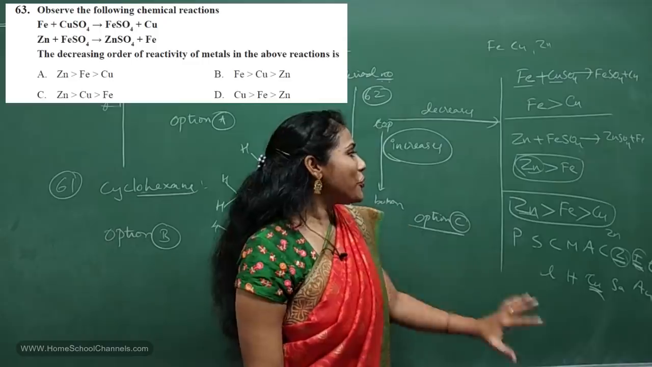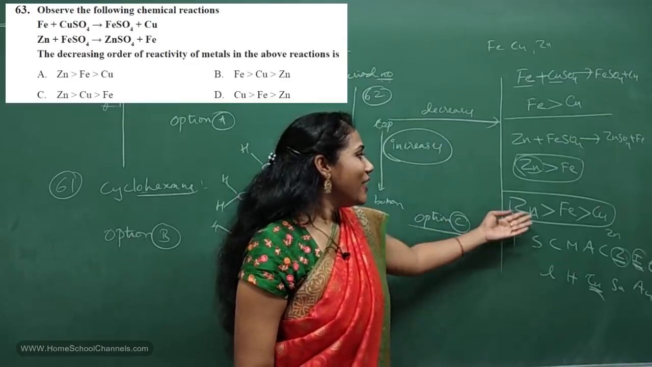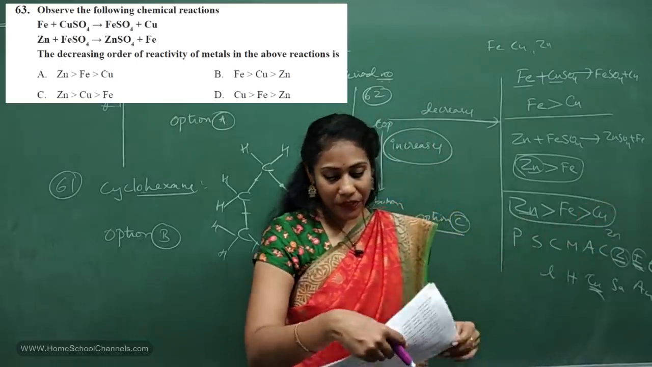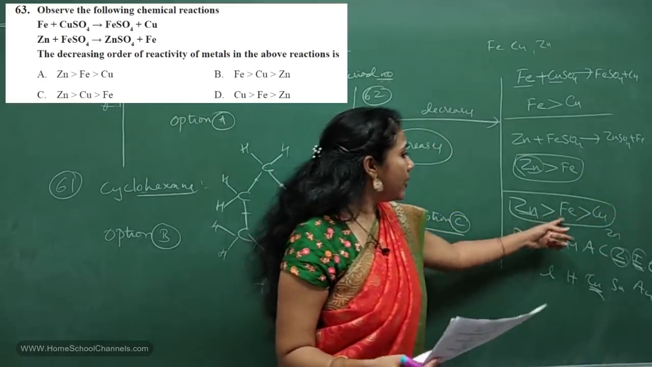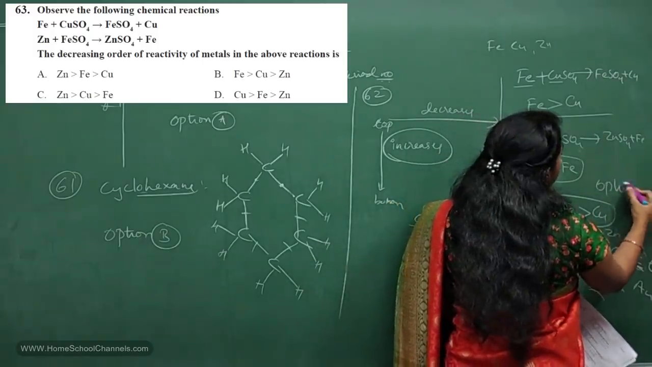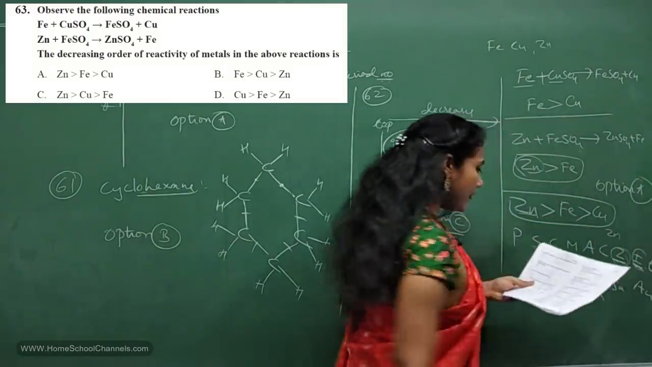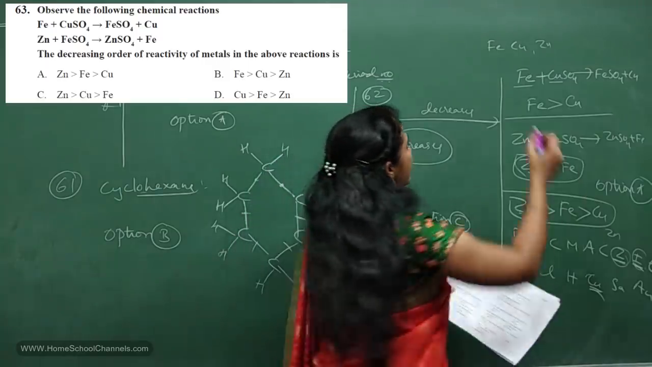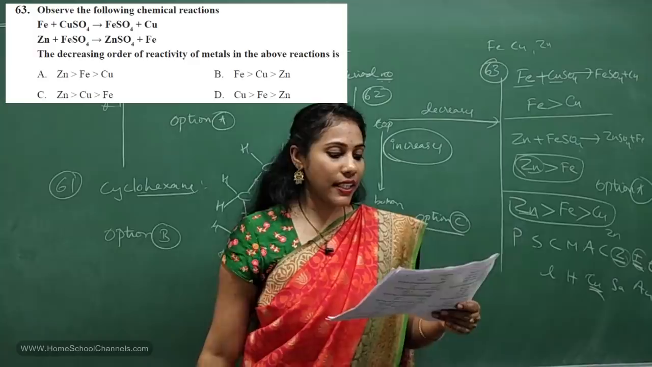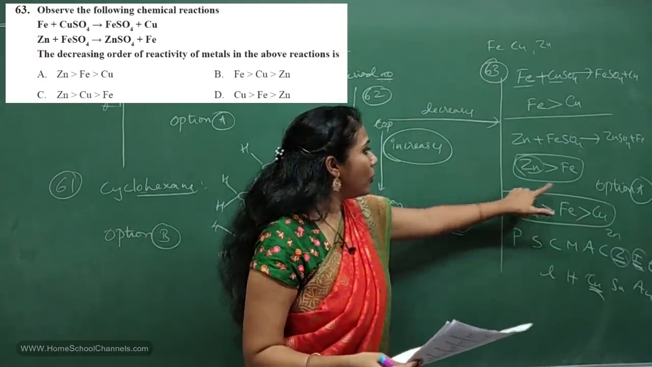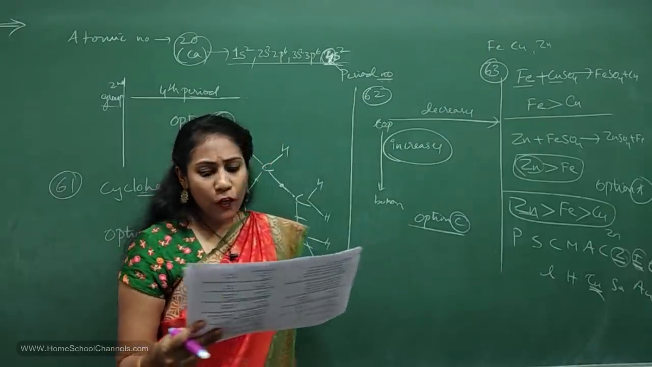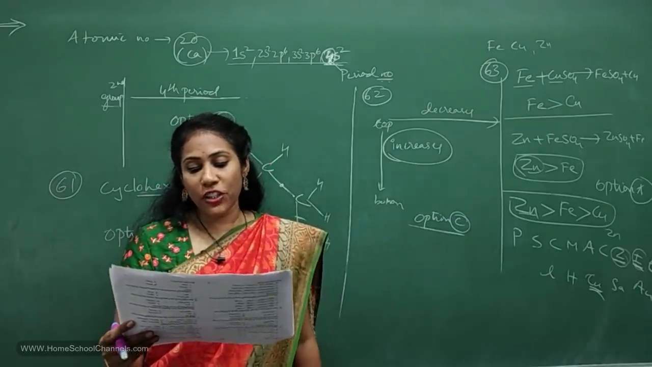Okay, so the most conceptual question, right? This is the decreasing order of zinc, iron and copper. So in which option is this order mentioned? Yes, definitely option A. Which question is this? Yes, 63rd question. So the answer for the 63rd question is option A. Okay, fine. And now let us go for the 64th question.